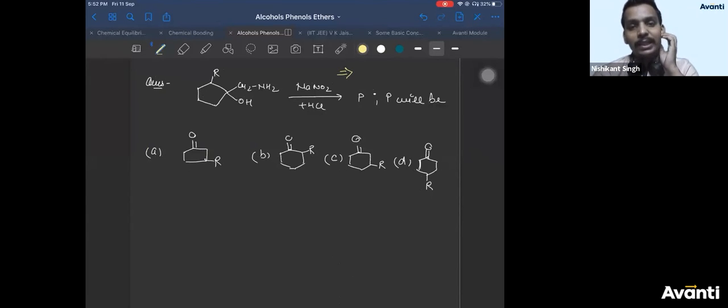How N2 plus and Cl minus are formed? There is a mechanism for this, for diazotization. I'm not discussing it now. If you wait after the class, I can tell you. It's not relevant now. We'll do it in the amines chapter. Okay?